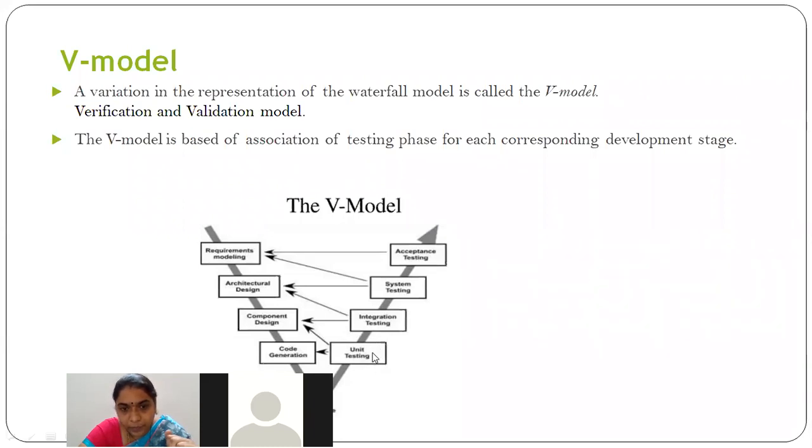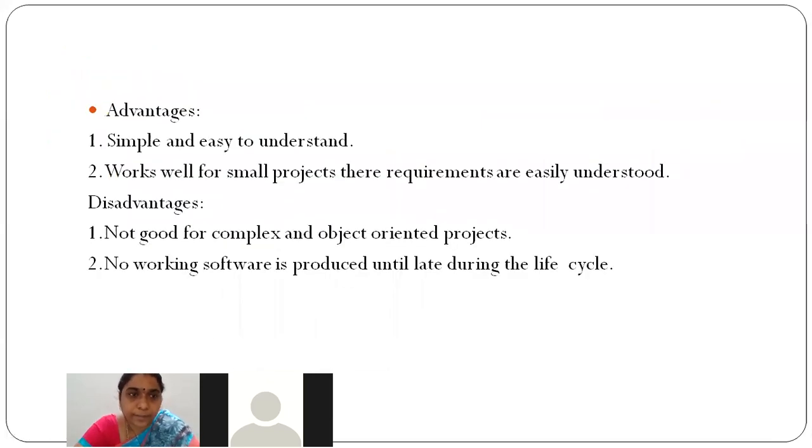Now unit testing is performed here. Here you have prepared the question paper for each individual unit: here for code, here for module. Integration testing is done here. You'll take the question paper from here and perform the system testing. You'll take the question paper from here and perform acceptance testing. This is what is done in the V model, right? So the main extra feature when compared to the waterfall model is that you are involving different testing phases. Planning of different testing is done initially. That is the only extra feature included other than the waterfall model in the V model.